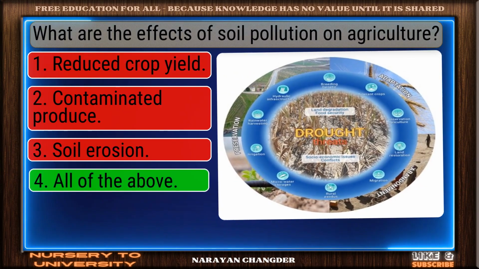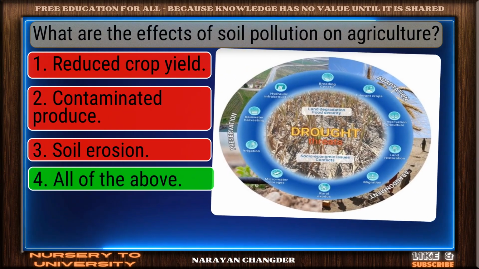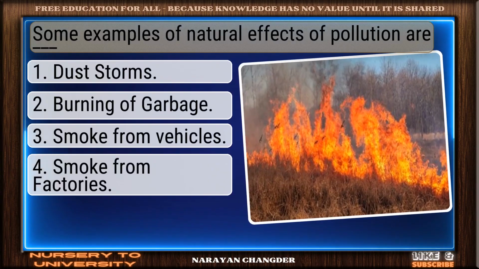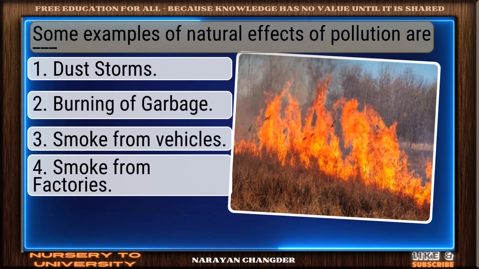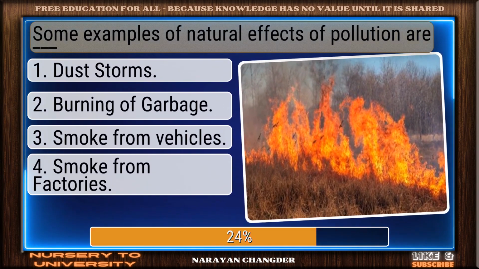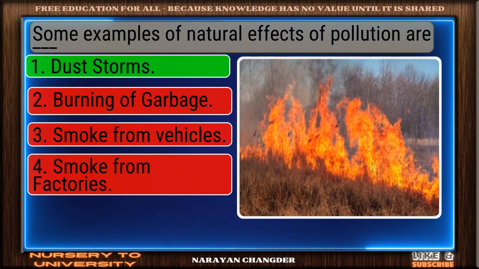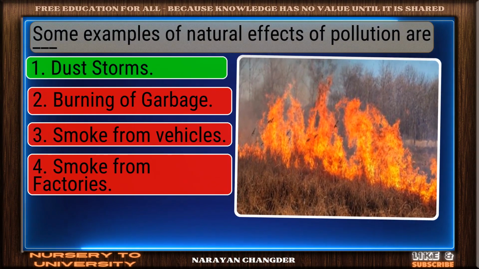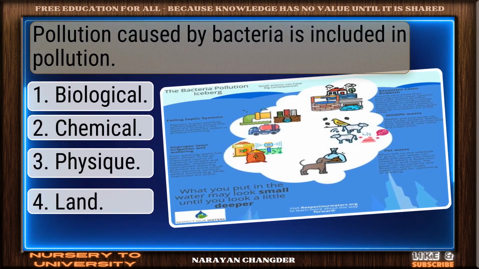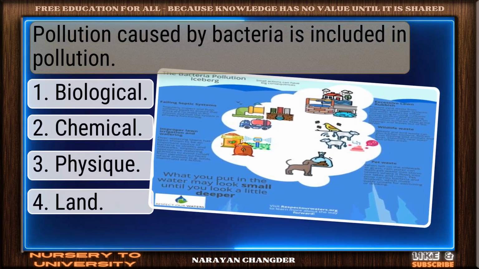Smart pick. All of the above is the correct choice. Some examples of natural effects of pollution are dash. Nice selection. Dust storms is the correct and valid answer. Pollution caused by bacteria is included in pollution.